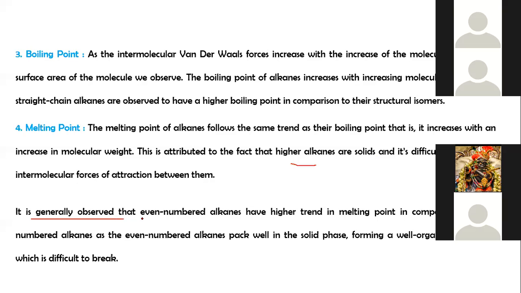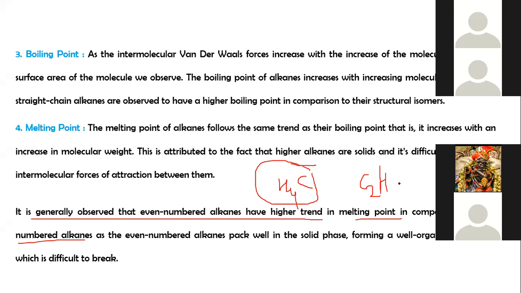It is generally observed that even-numbered alkanes have higher melting points in comparison to odd-numbered alkanes. For example, CH4 is odd or even? C2H6 is methane, ethane.